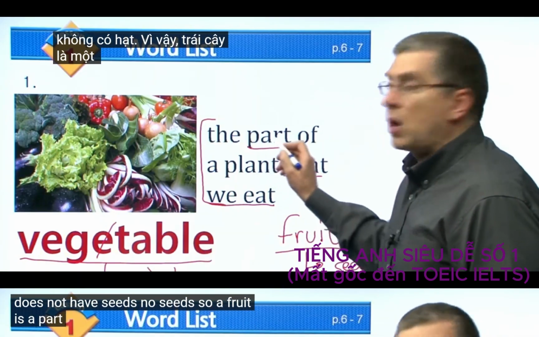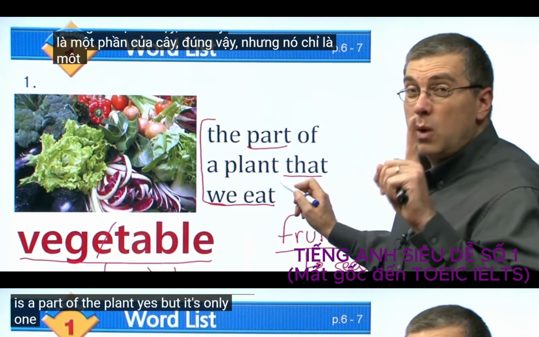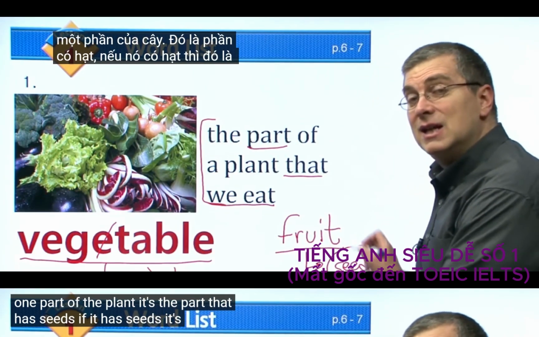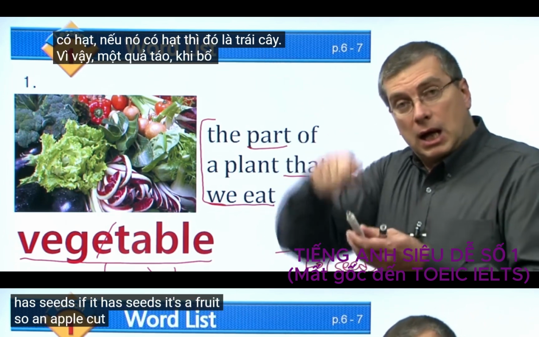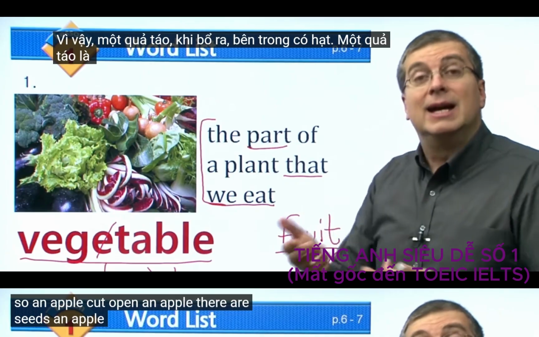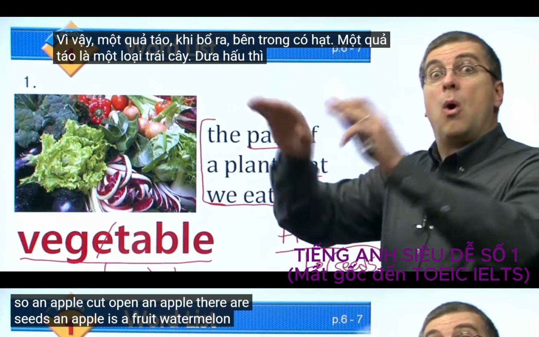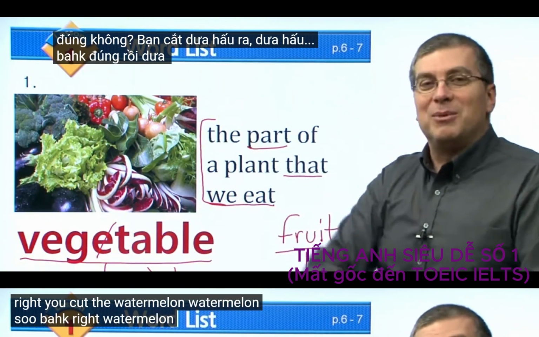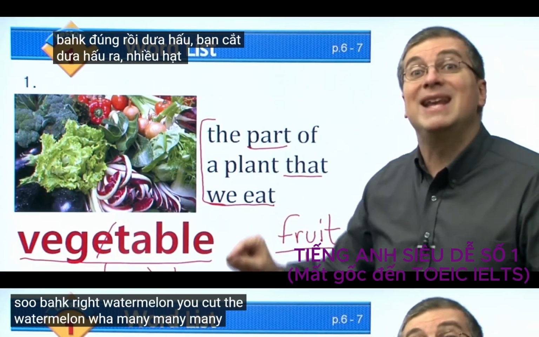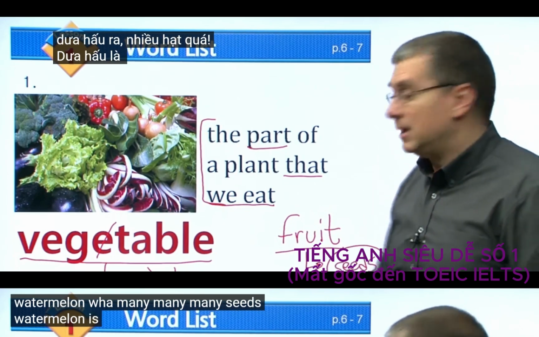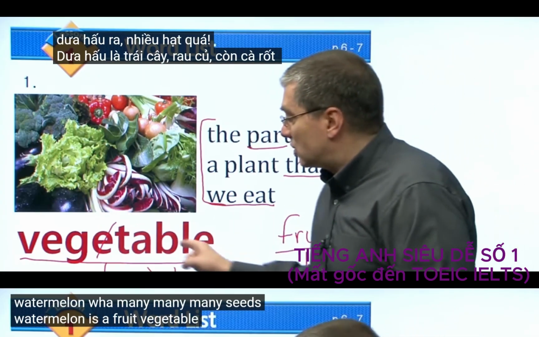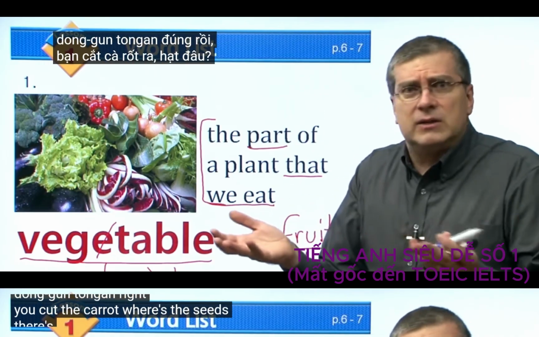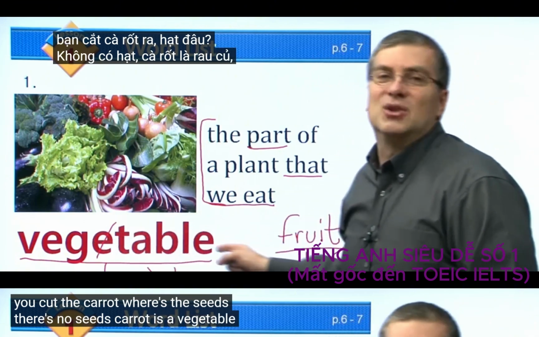So a fruit is a part of the plant, yes, but it's only one part of the plant. It's the part that has seeds. If it has seeds, it's a fruit. So, an apple. Cut open an apple. There are seeds. An apple is a fruit. Watermelon. You cut the watermelon. Wow, many seeds. Watermelon is a fruit. Vegetable, a carrot. You cut the carrot. Where are the seeds? There are no seeds. Carrot is a vegetable, okay?